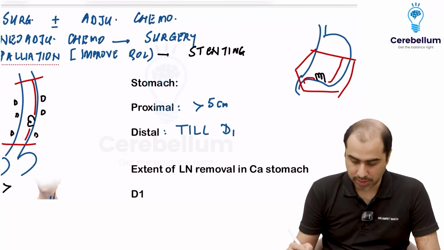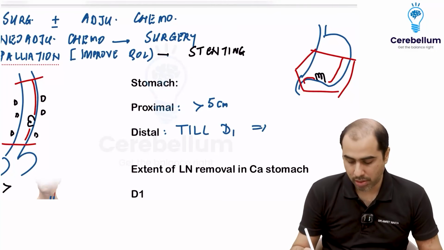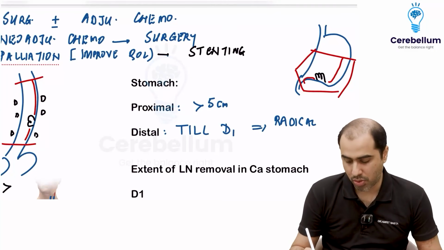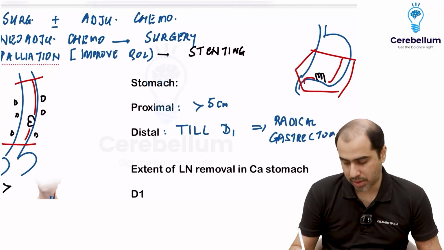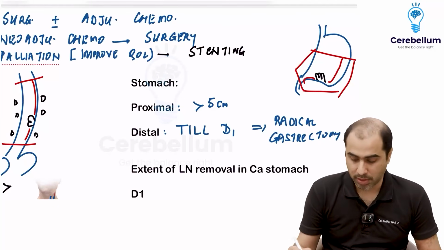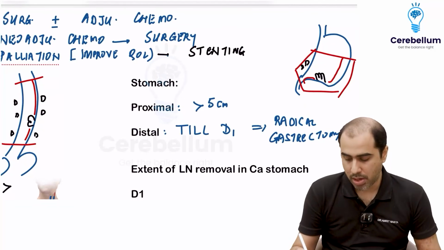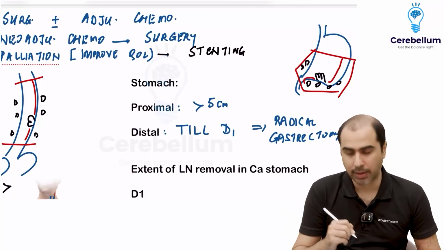You resect all this, you also remove the lymph nodes. So here you are going to do a radical gastrectomy. It can be a subtotal or a total. If you have removed the full stomach, it is a radical total. If you have left some stomach, it is called radical subtotal. But you will do gastrectomy, meaning remove the stomach with the tumor and the regional lymph nodes also. That's why it is called radical.